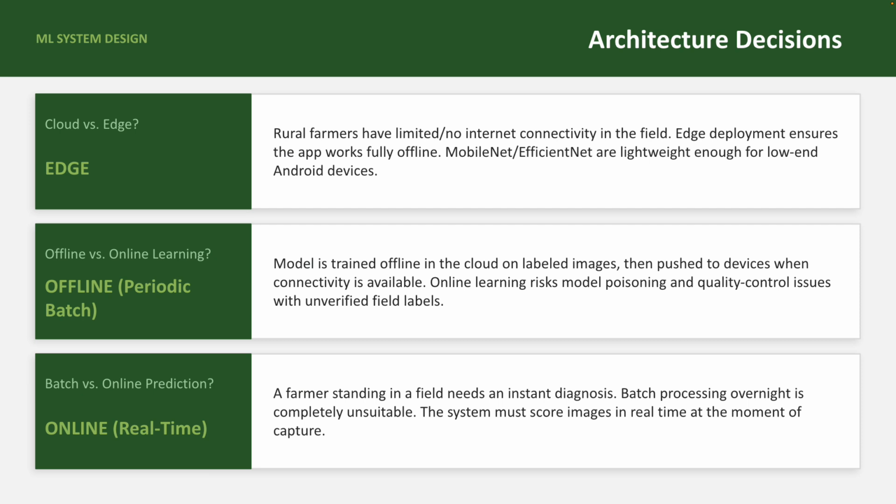Third, batch versus online prediction. Prediction must be generated online in real time, the moment the farmer takes a photograph. A farmer standing in a field cannot wait for a batch processing job to run overnight. The entire value of the system is instantaneous, in-the-moment diagnosis, which requires real-time inference at the edge.